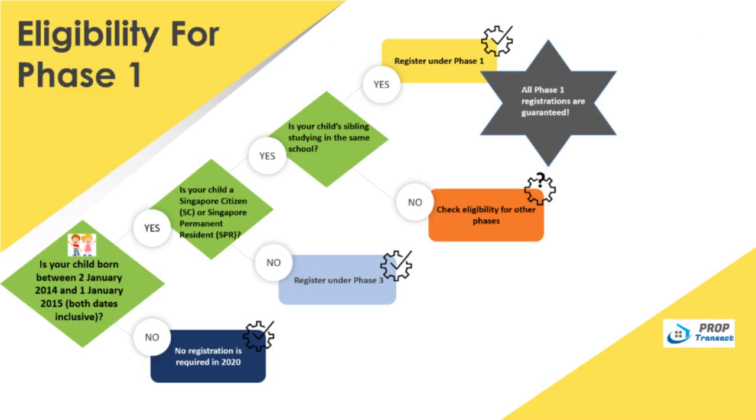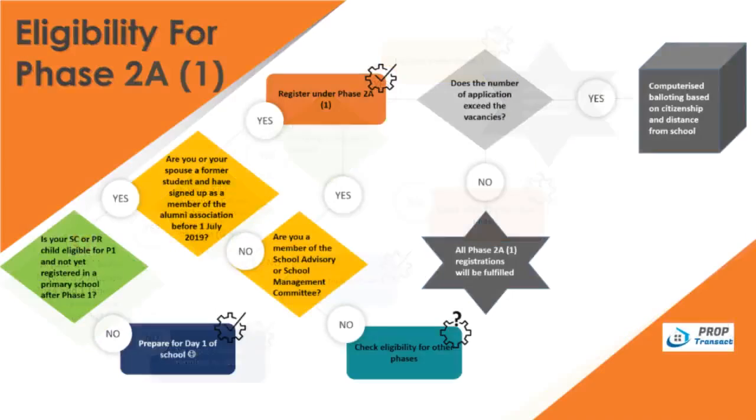Let's go through the eligibility criteria for each phase in greater detail. Phase 1 is for a child who has a sibling studying in the primary school of choice. All children that meet this criteria are guaranteed a place in the school. There are 2 groups that will fulfill the requirements of Phase 2A1.